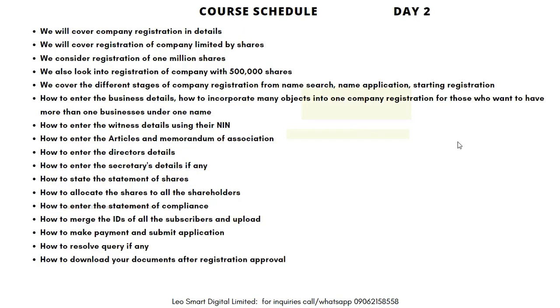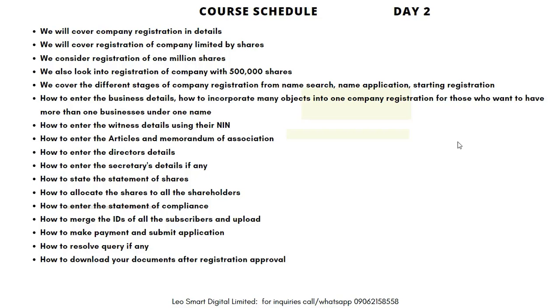On day two, we'll cover company registration in detail: limited liability company. We will consider 1 million shares company registration. We also look at 500,000 shares, how you can do it. We cover the different stages of company registration, from name search, name application, starting registration, how to enter the business details, how to incorporate main objects into one company registration for those who want to have more than one business